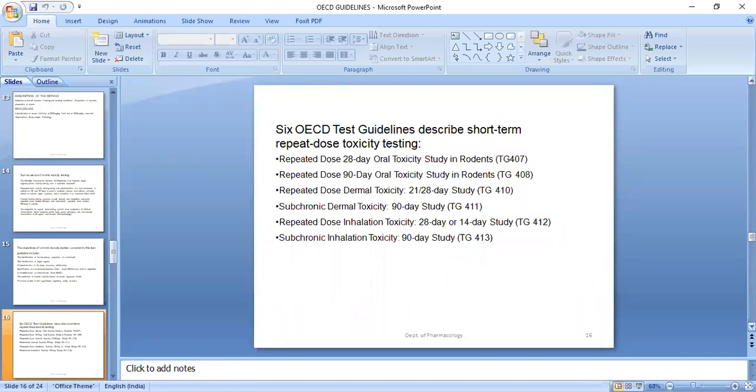I just request you guys, whenever you have time, download these test guidelines and work out the differences between them. You can understand better this way: animal species will remain the same, body weight remains the same, parameters remain the same, evaluation will remain the same. You only need to identify what the dose could be and what alterations they are making when you compare acute toxicity and chronic toxicity.